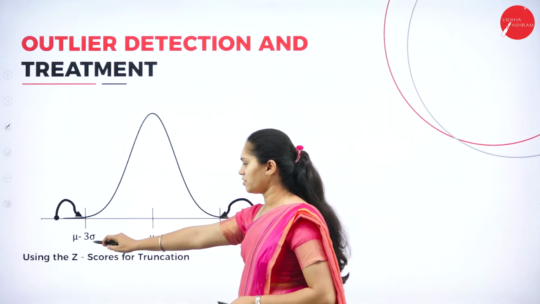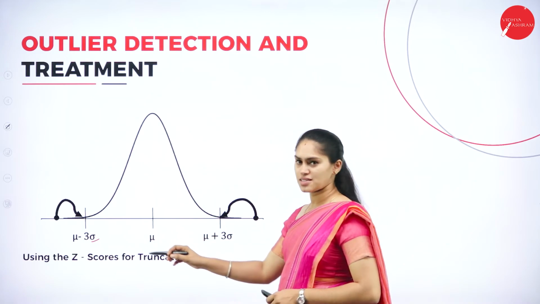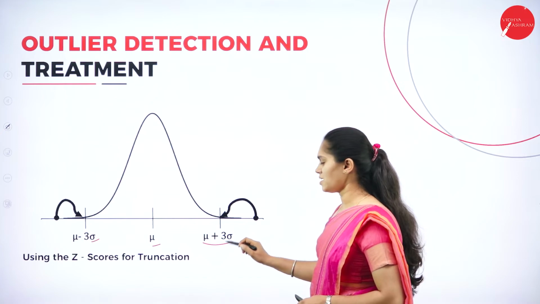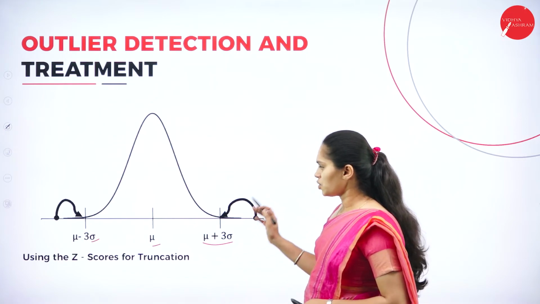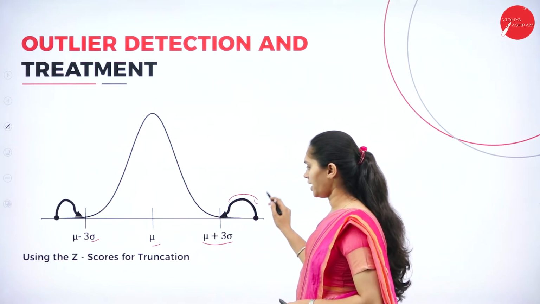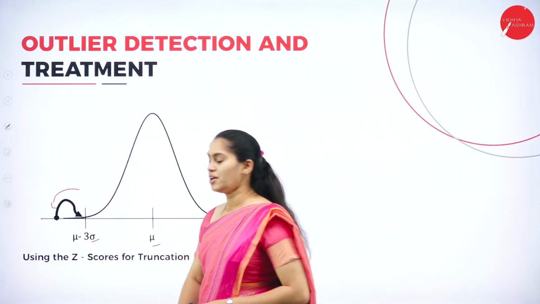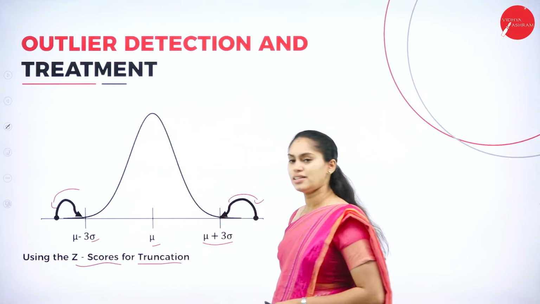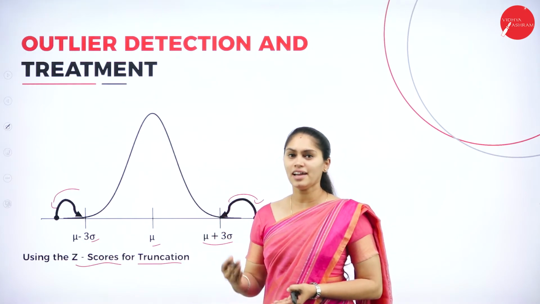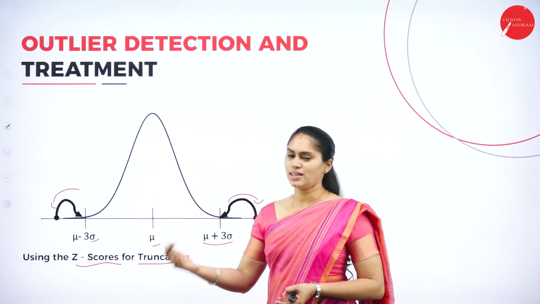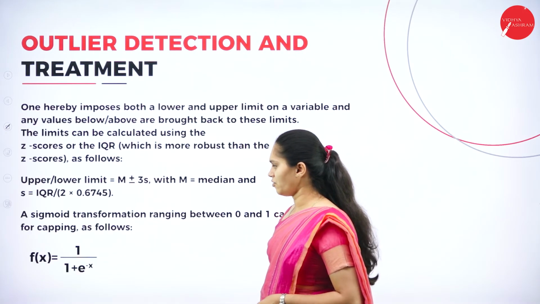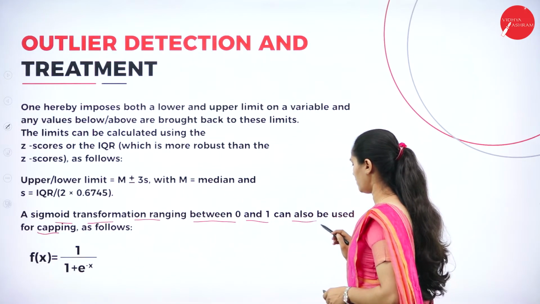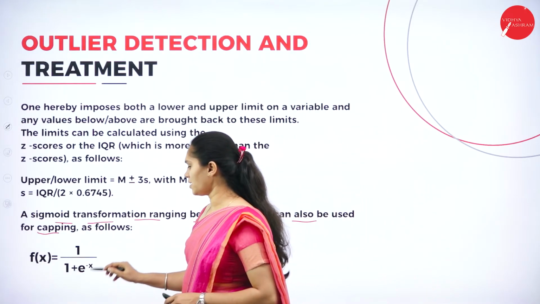So here we have mu minus 3 standard deviations, and we have mu that is median, and mu plus 3 standard deviations. Any value which is greater than 3 or any value which is lesser than minus 3 will be considered as an outlier. So we are using Z-scores for the truncation. That means we will be concentrating only on the whole numbers, leaving all the fractional part. And if you want to have capping, the sigmoid transformation ranging between 0 and 1 can also be used for the capping as follows.